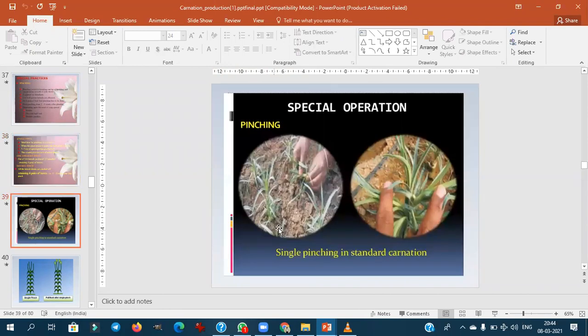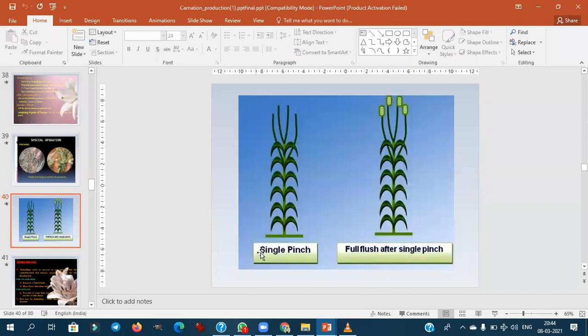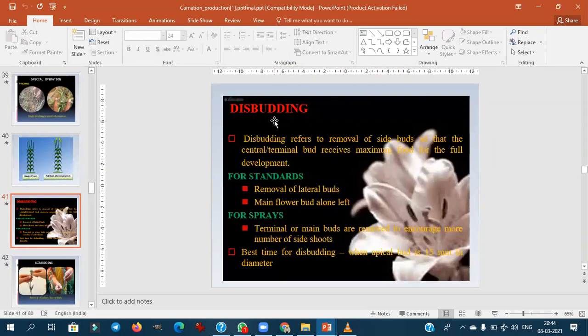Then this is the single pinch. At the initial stage, they will pinch. This is done mainly in the standard carnation. This is before pinching. They will cut the apical buds, so they will get the full flush after the single pinch. Then disbudding mainly refers to removal of single buds of terminal buds to receive maximum food for the growth of single dominant bud.